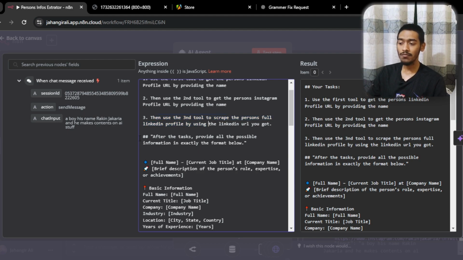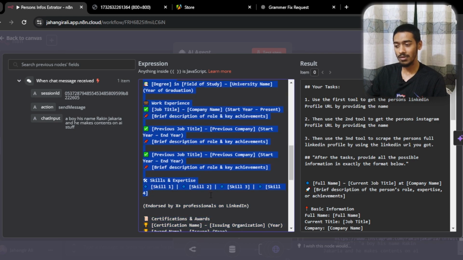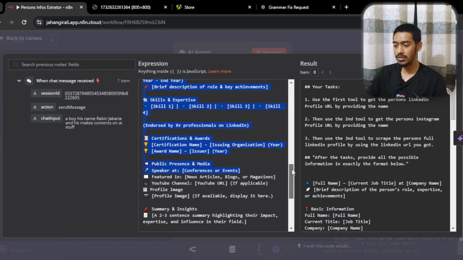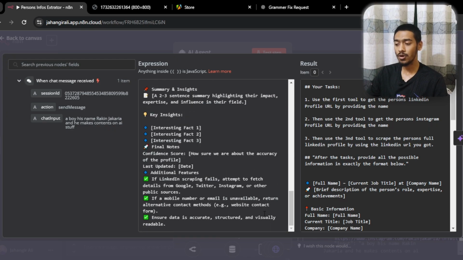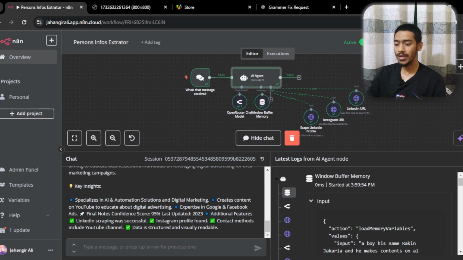After getting all the information, after scraping all of it, use the below format. That's how it's using this format. Obviously I will give you all of these things in the description for free, and you can check out the template also. That's what it's following. In your case, your information format will be different, so remember that however your format is, that's how it will give the information. If you think my information is kind of messy, it's only for the prompt. So that's it, and let me show you how you can make this.